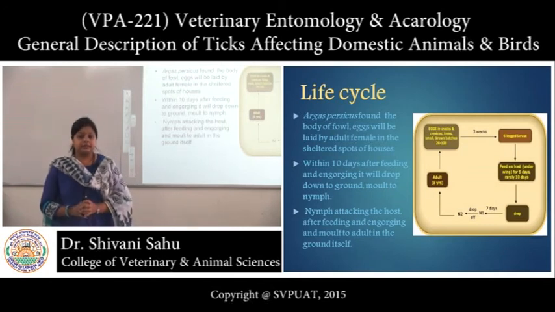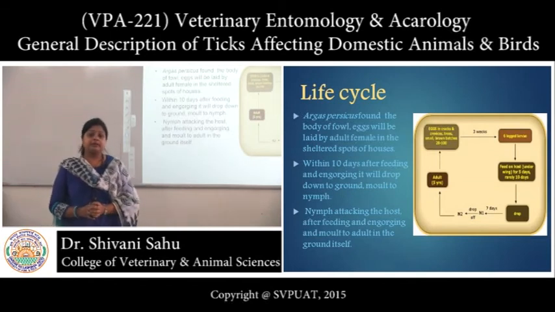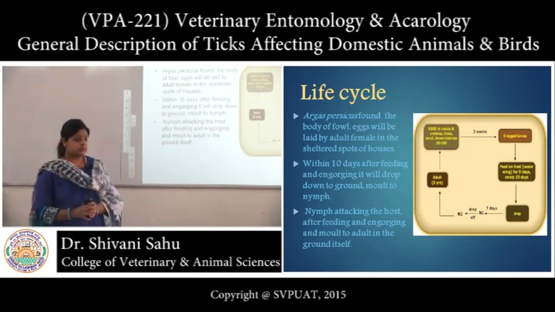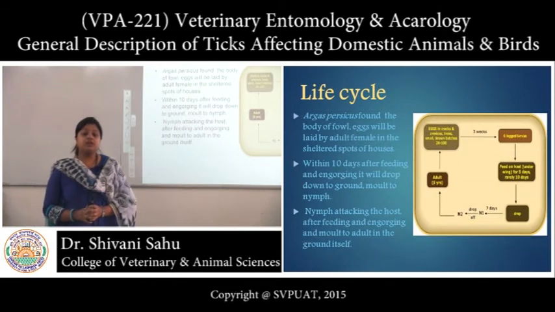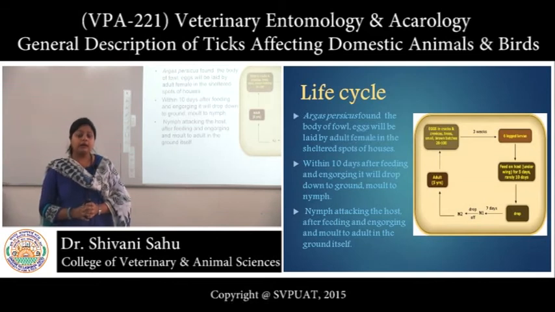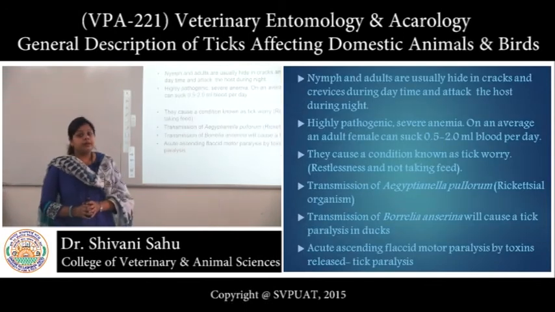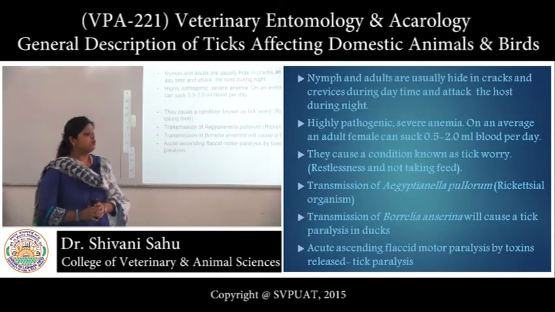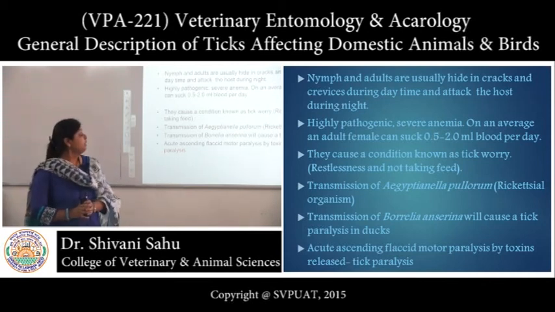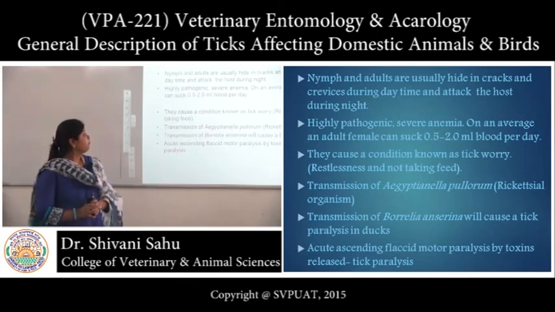Now coming to the life cycle of Argas persicus. It is found on the body of fowl, and the female lays eggs in cracks and crevices and sheltered spots in the houses, which hatch in 3 weeks of time into 6-legged larvae. Now this larva feeds on the host, and in a period of 5 to 10 days it molts into nymph and finally adult. So here the nymphs and adults usually hide in cracks and crevices during the daytime, and it bites the host or attacks the host during the night time.